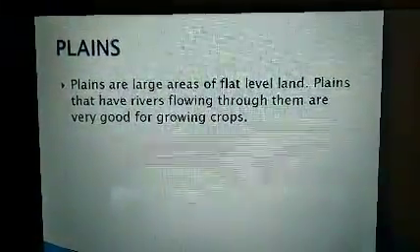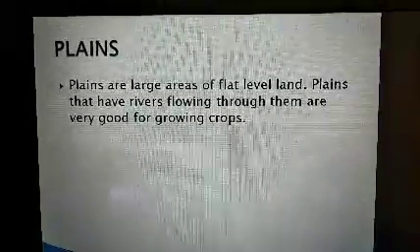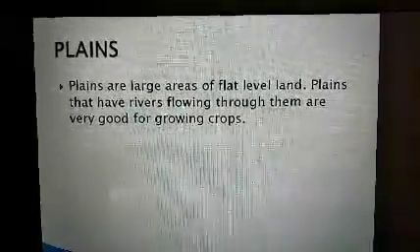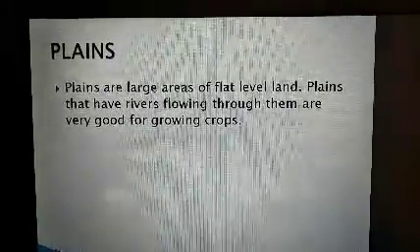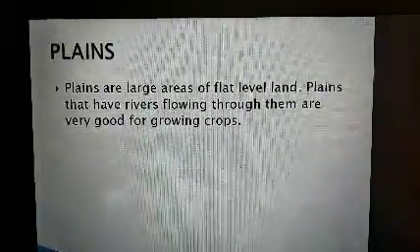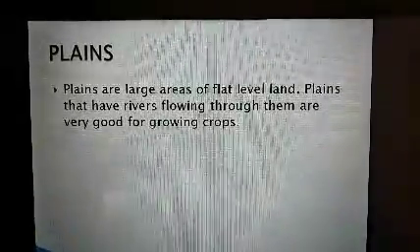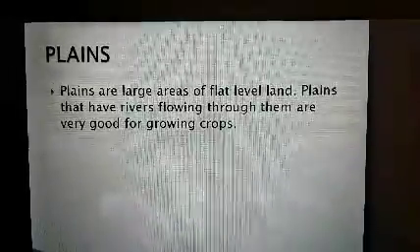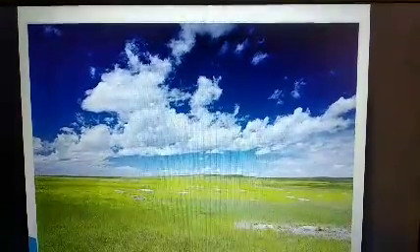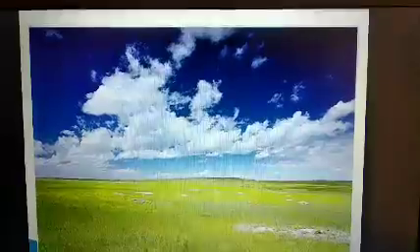Next landform is plains. What is a plain? A plain is a flat, sweeping landmass that generally does not change much in elevation. Plains occur as lowlands along valleys or on the doorstep of mountains, as coastal plains and as plateaus or uplands. Plains are large areas of flat level land. Plains that have rivers flowing through them are very good for growing crops. See, you all have seen the fields where farmers grow crops. Okay, so this is the plain area.